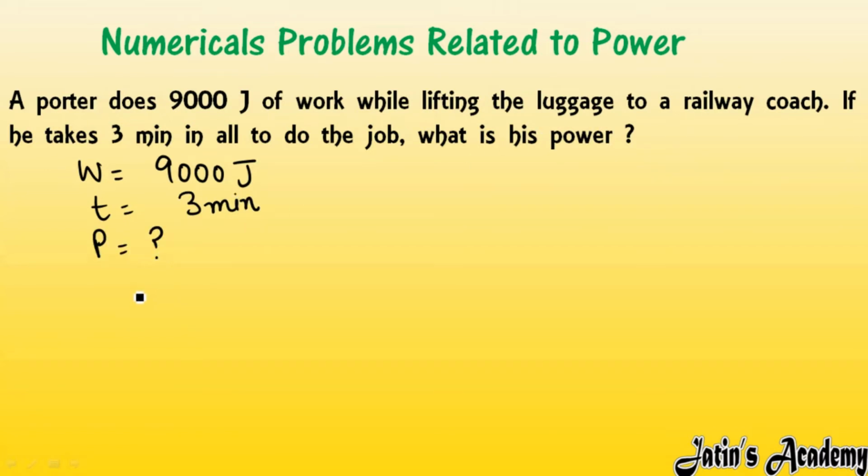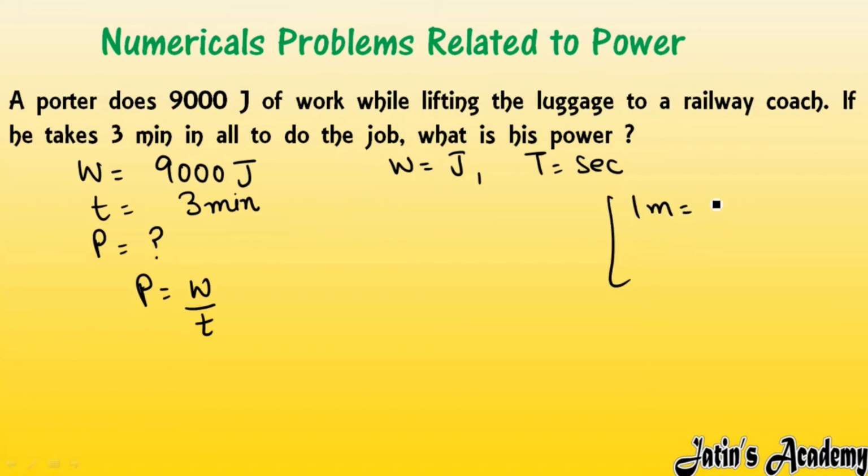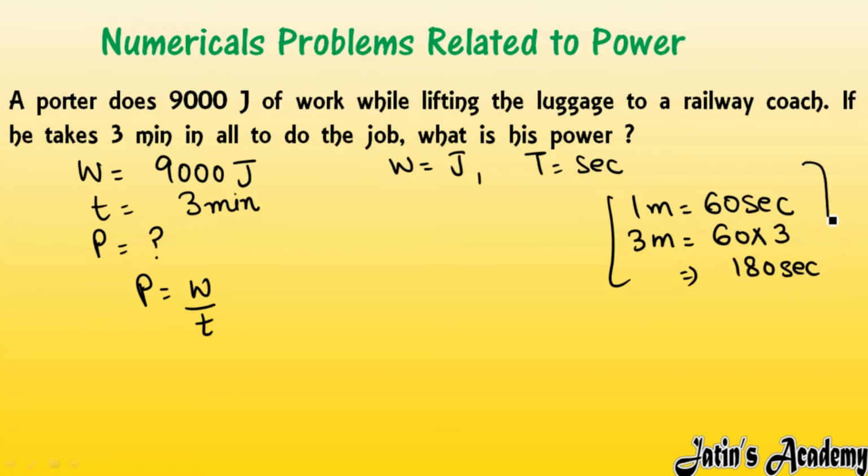As we know the formula of power, P is equal to W by T. But see carefully, work done we have to take in joule and time we have to take in second. Okay, like this we have to convert the units. So work done is already in joule, that's fine. Time is in minutes. Firstly I will convert this time into seconds. As you know, in 1 minute how many seconds are there? In 1 minute 60 seconds are there. And what about 3 minutes? In 3 minutes how many seconds will be there? 60 multiplied by 3, that is 180 seconds will be there in 3 minutes.